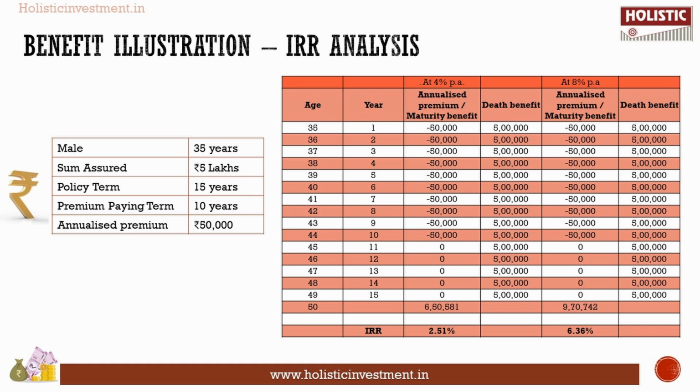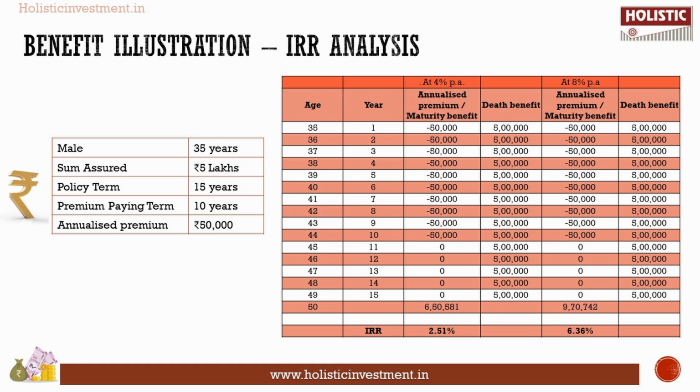But 6.36% is a return that you can even get by just investing in an FD. FD is something which will give you guaranteed returns. Here it's similar to that, and it's not even a guaranteed return. You can get lower than this. So 6.36% is not at all justifiable, or inflation beating, or even an inflation adjusted return for such time and effort and money and risk we are taking by investing in the Bajaj Allianz Life Goal Assure 2 plan.